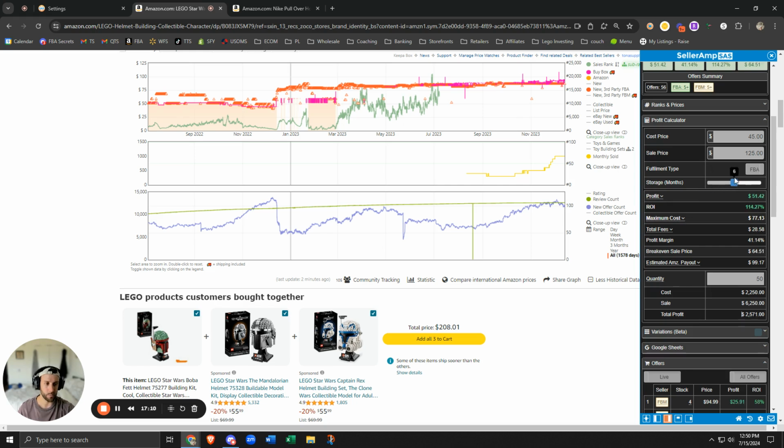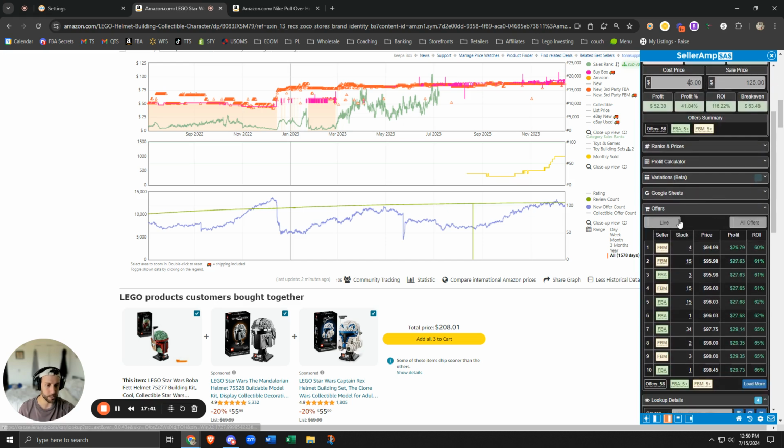Storage costs. This is what I'll talk about before that I couldn't find. You can actually toggle it here if you really want to see how much your storage costs are. If you use a warehouse yourself, you don't need this. If you're sending 6 months of estimated inventory to Amazon, you could bake it into your cost. Personally, I think that's pointless. I would usually just send out a month or two's worth of stock, 45 days worth of stock, and then forecast that inventory properly. But same thing, you can see FBA, you can toggle FBM. You can see a better breakdown of the profit calculator that you see up here. It's just a little more detailed.